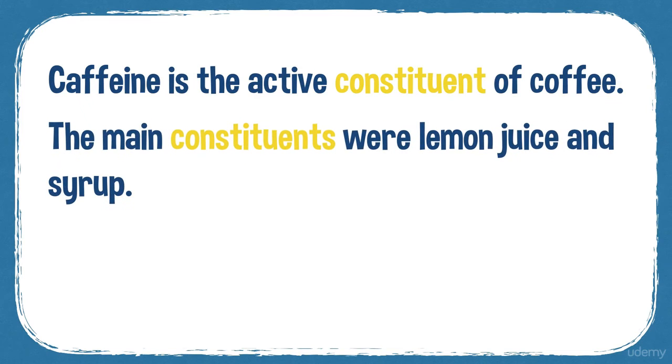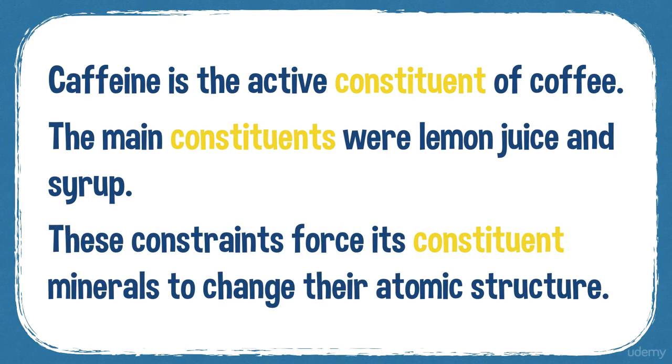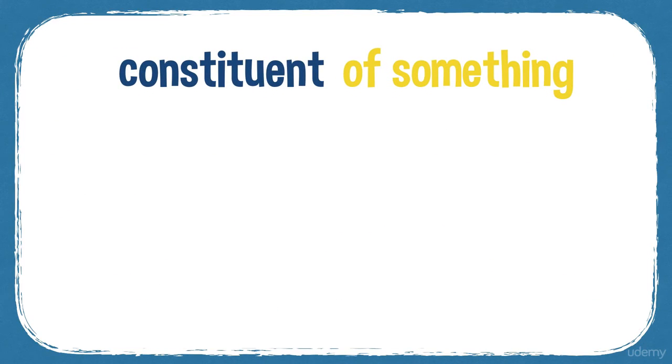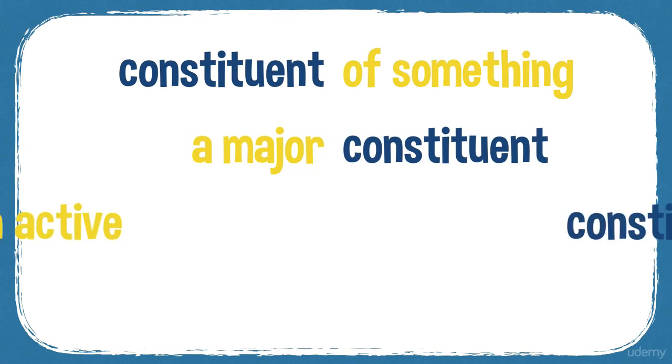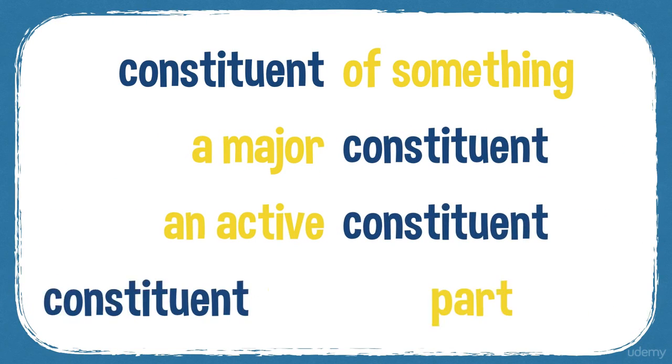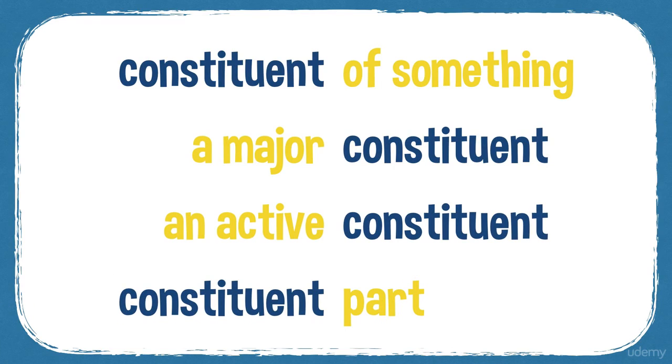The main constituents were lemon juice and syrup. These forces change the constituent materials, or constituent minerals, and their atomic structure. And some common collocations: a constituent of something, a major constituent, an active constituent, and a constituent part.